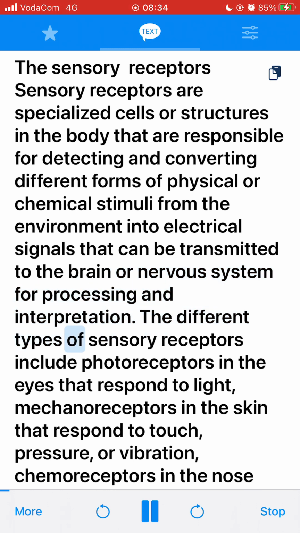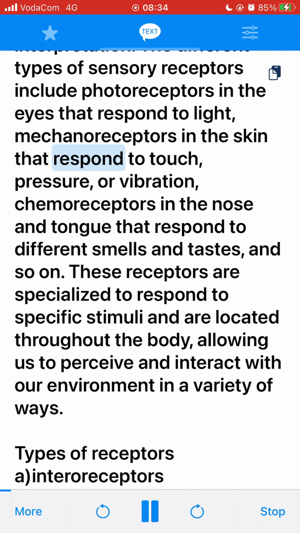The different types of sensory receptors include photoreceptors in the eyes that respond to light, mechanoreceptors in the skin that respond to touch, pressure, or vibration, chemoreceptors in the nose and tongue that respond to different smells and tastes, and so on. These receptors are specialized to respond to specific stimuli and are located throughout the body, allowing us to perceive and interact with our environment in a variety of ways.